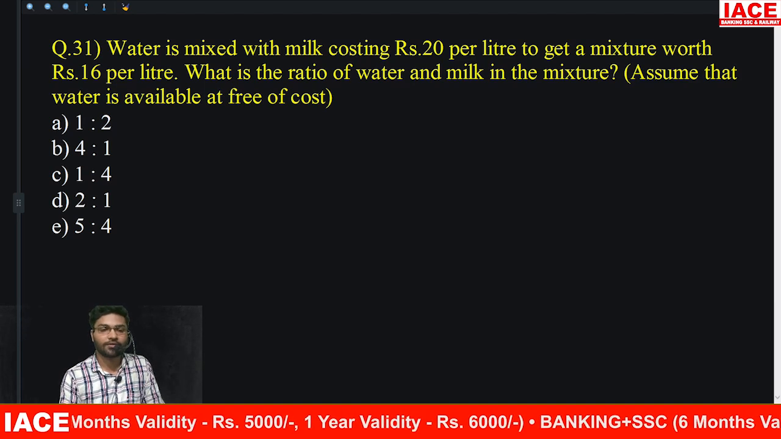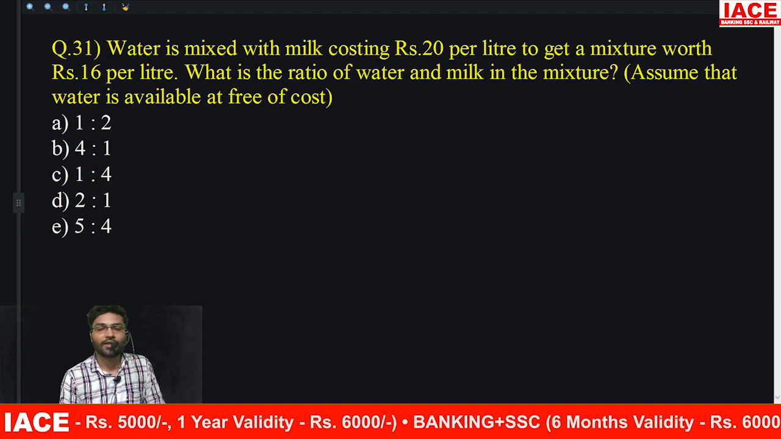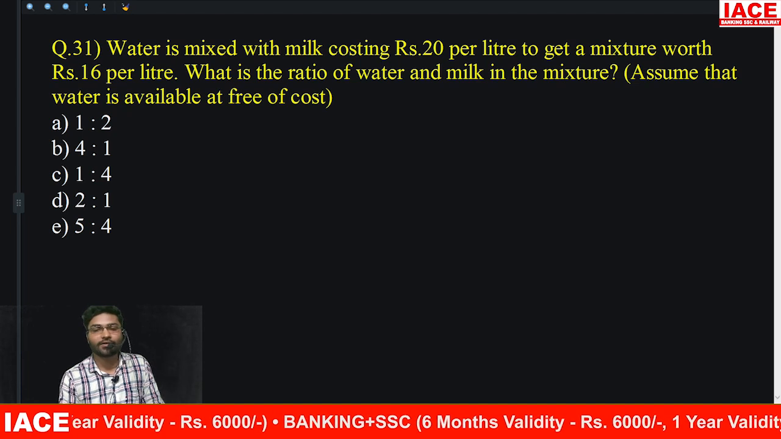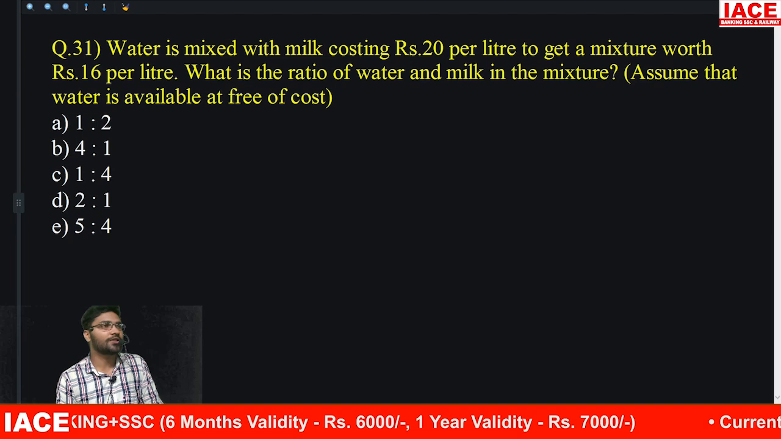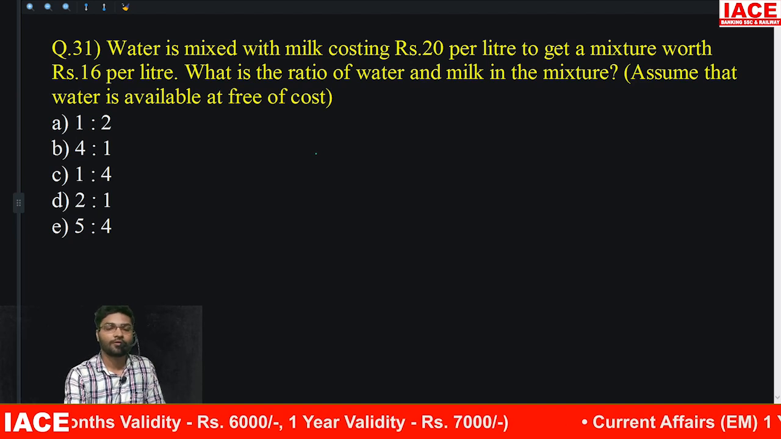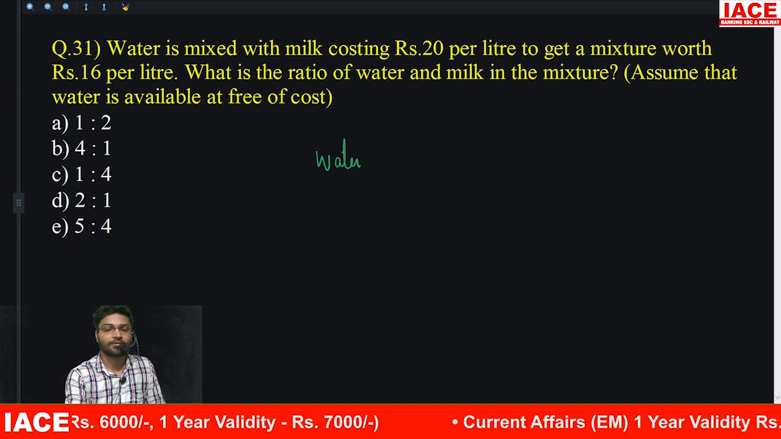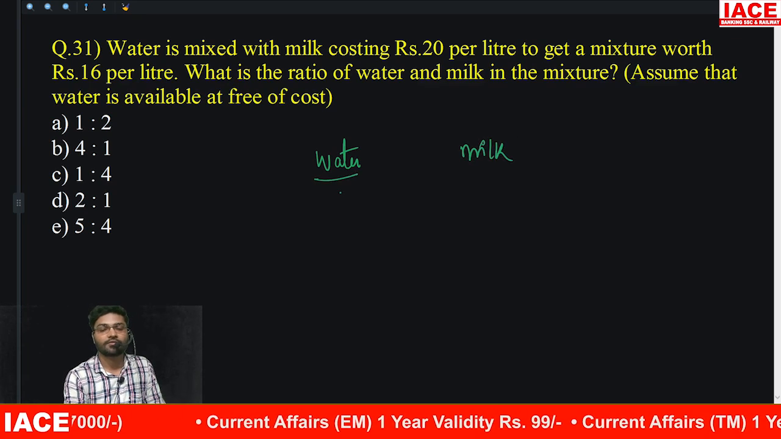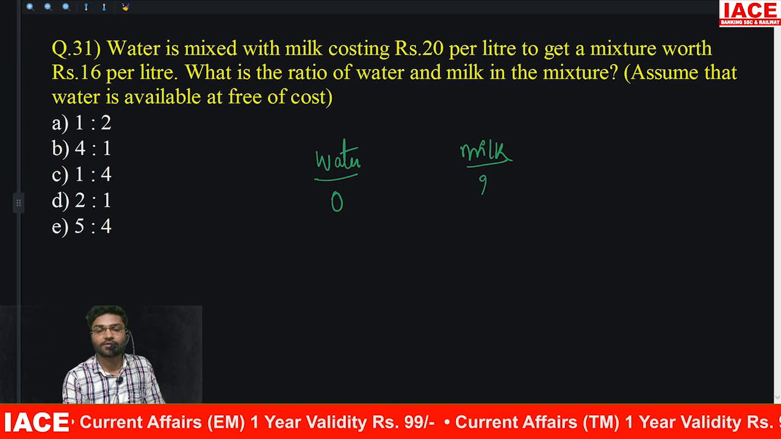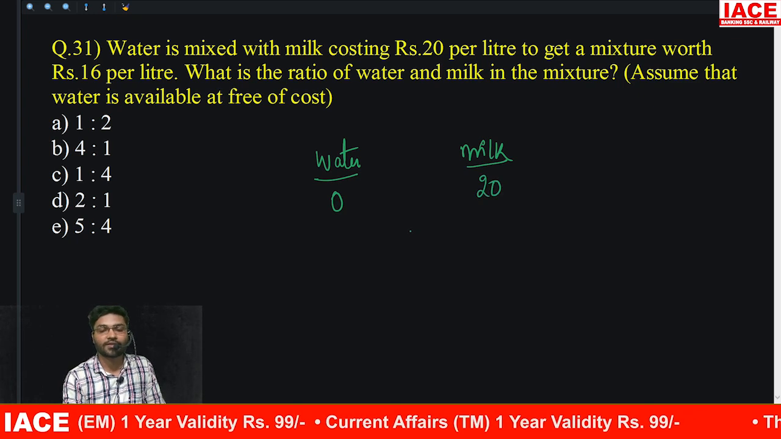First question: water is mixed with milk costing 20 rupees per liter to get a mixture worth 16 rupees. Find out the water to milk ratio. So, what is mixed? Water and milk. Water price how much? 0. Milk price 20. Mixed price?